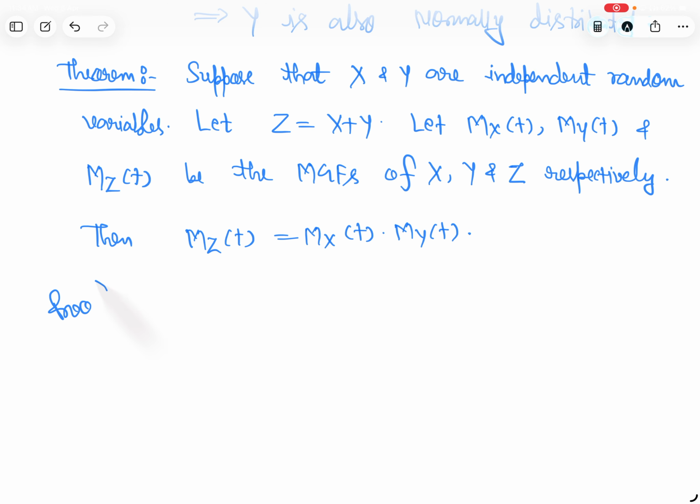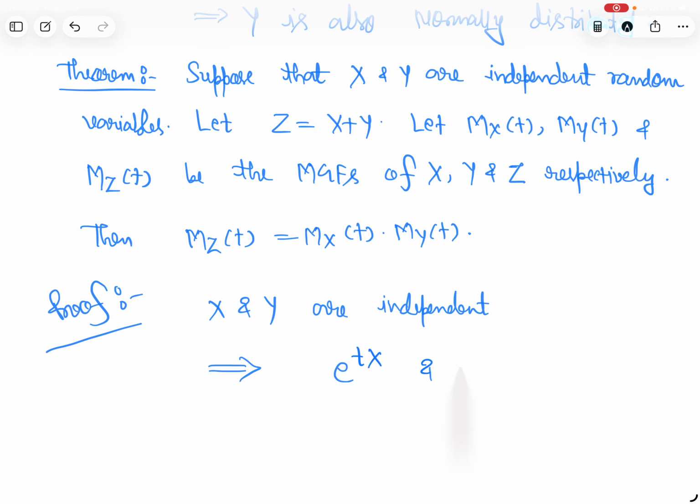Its proof is simple. X and Y are independent. So this implies that e to the power tX and e to the power tY are also independent, because e to the power tX is a function of X, e to the power tY is a function of Y. If X, Y are independent, these things are also independent.